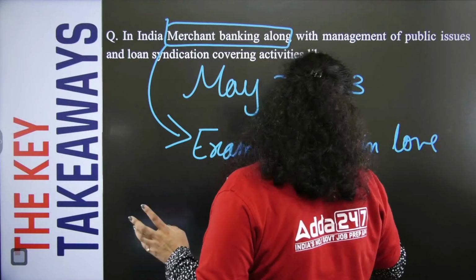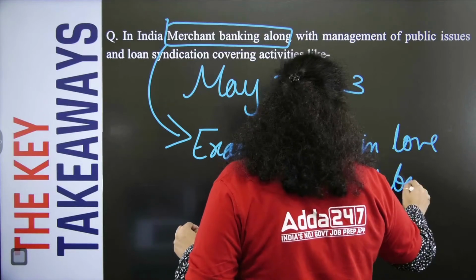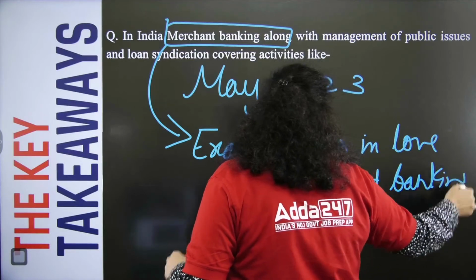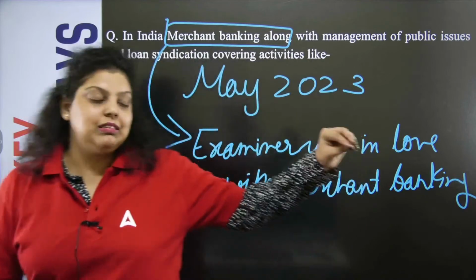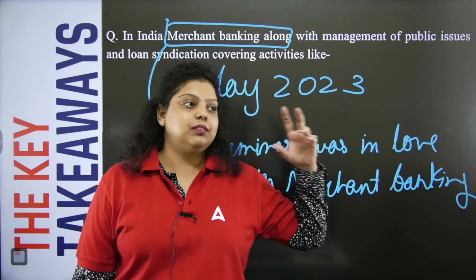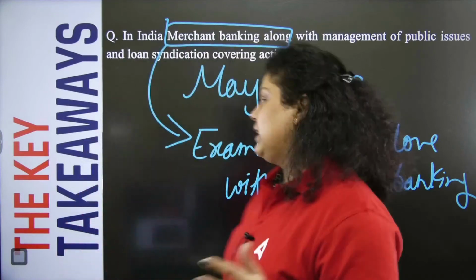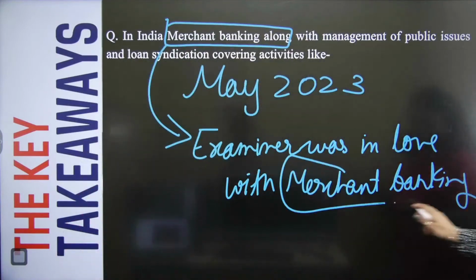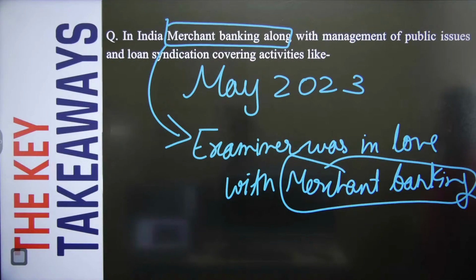Why did they say that? Because a lot of questions were there from merchant banking. This statement has been given by the bankers as feedback or analysis of the paper. So you can understand that merchant banking was an important chapter for the May 2023 paper.